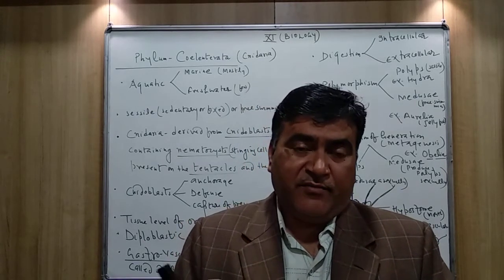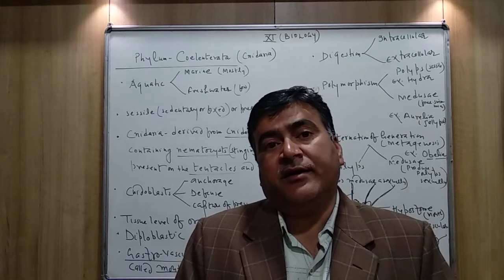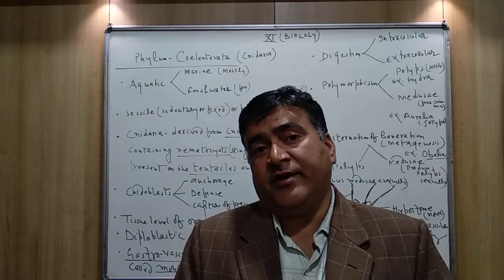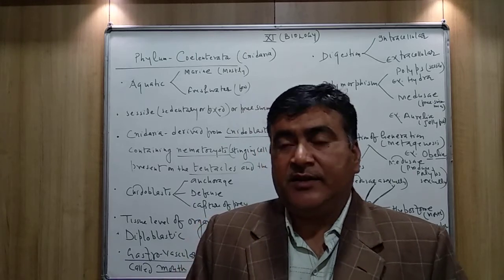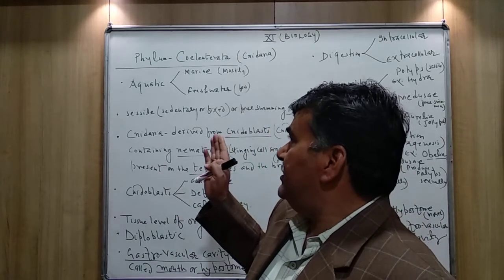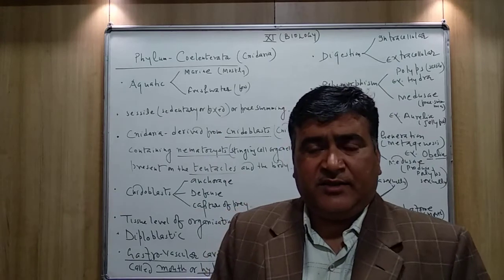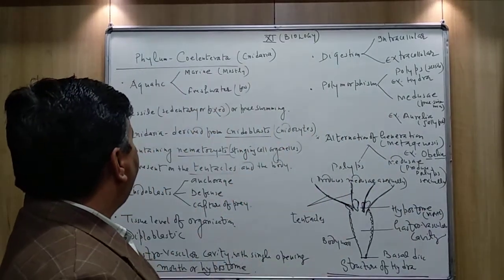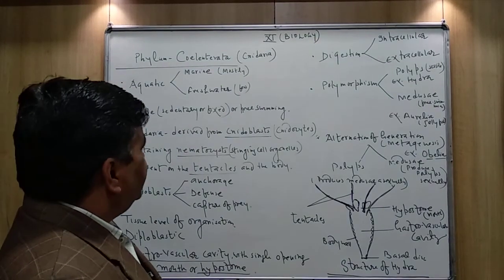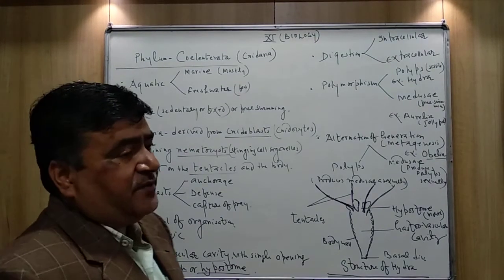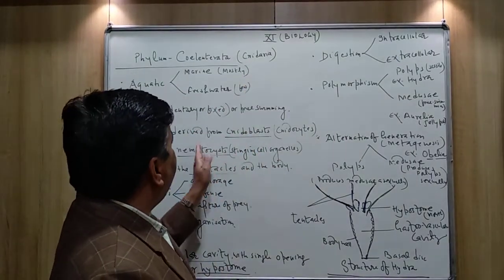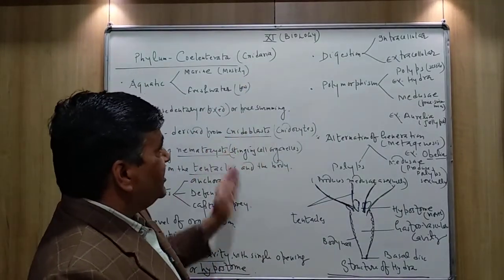Mostly they are marine, but a few members are also found in fresh water. The body is sessile. Their body may be sedentary or free swimming. The Coelenterata contain the nematocyst, the nidoblast. They are also called nidaria, as they contain nidoblast.